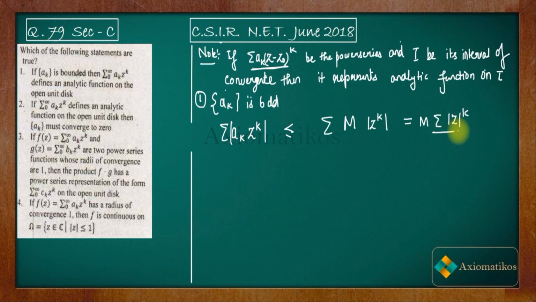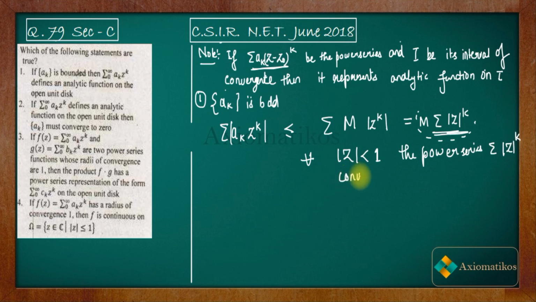Now what do you know about this special power series? You know that for all |z| less than 1, the power series summation |z|^k converges.